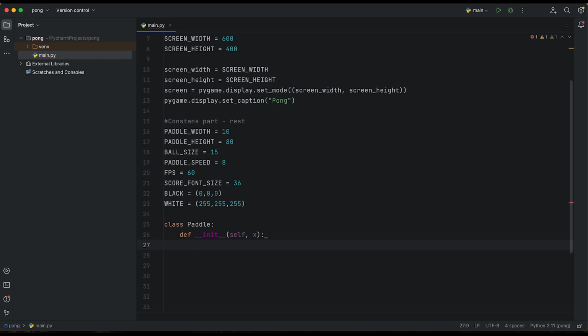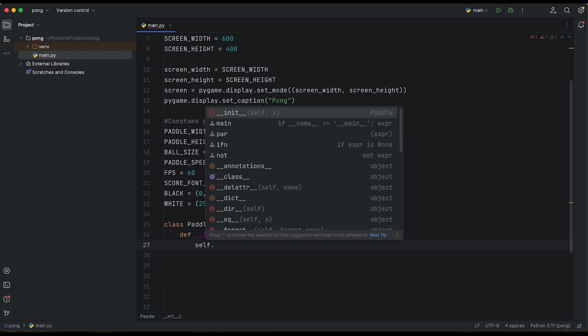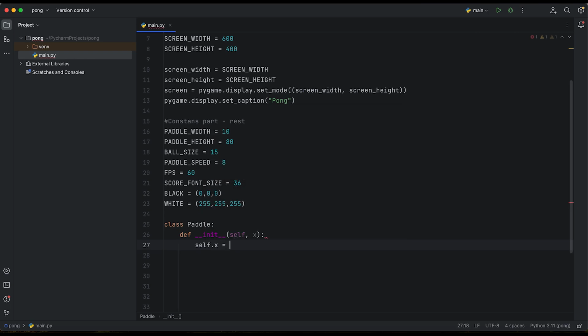If not, don't worry. In the description you will find the course about Python. So self.x equals x, self.y equals y.